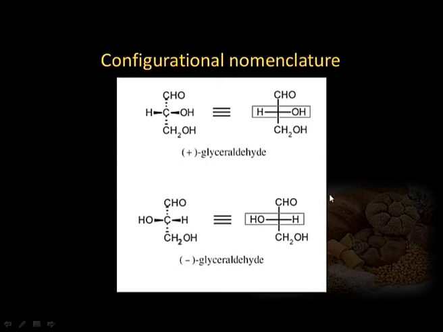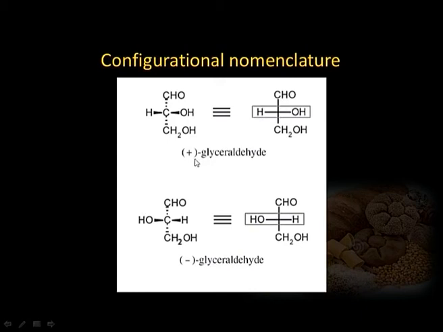Now, all other carbohydrates or monosaccharides particularly, their configuration was correlated with this compound, in a way that either that particular monosaccharide is obtained from this glyceraldehyde or is converted back into this glyceraldehyde. Any monosaccharide which can be correlated with plus glyceraldehyde was assigned capital D as the configuration, and all those monosaccharides which could be correlated with the minus glyceraldehyde are said to belong to L series.